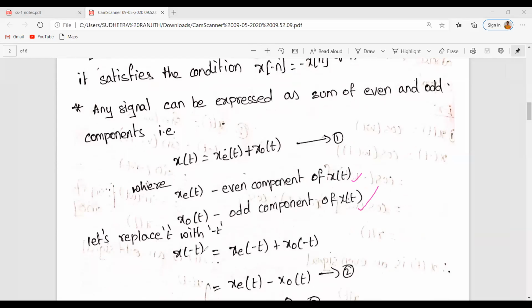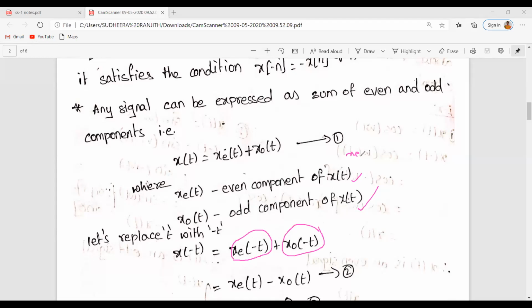So let us replace t with minus t in the above equation. Then it is of the form x of minus t is equal to xe of minus t plus x naught of minus t. As we have already defined, xe of t is an even component and x naught of t is the odd component. If xe of t is the even component, then it should satisfy the even condition. If x naught of t is the odd component, then it should satisfy the odd condition.